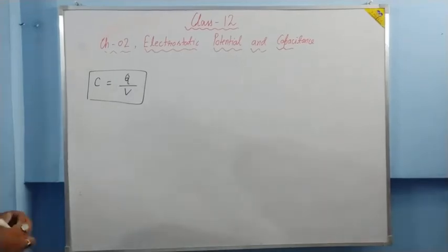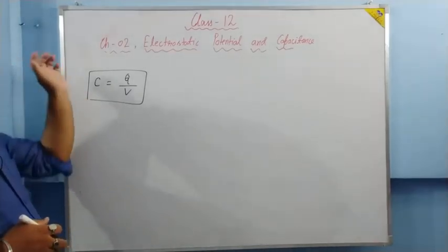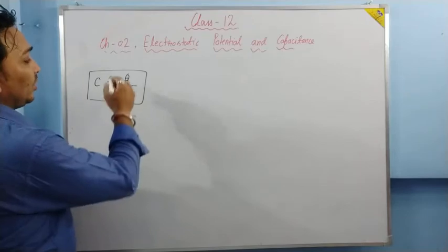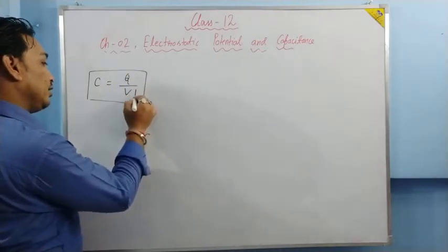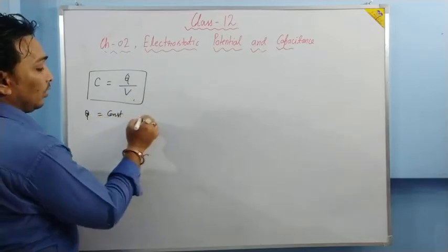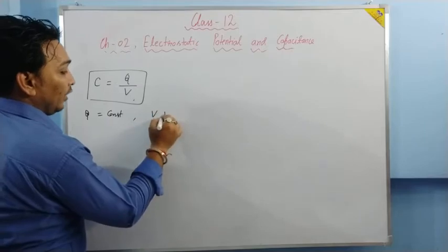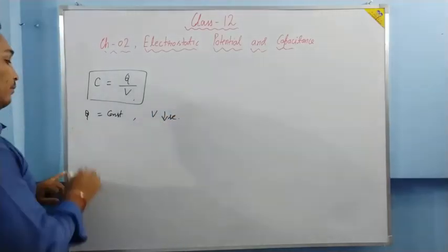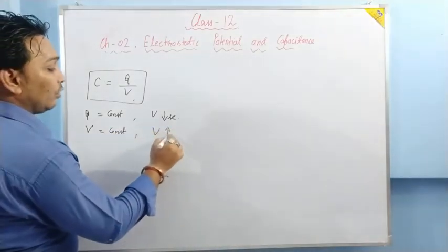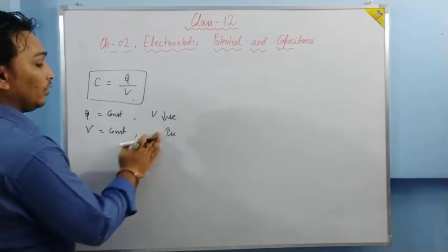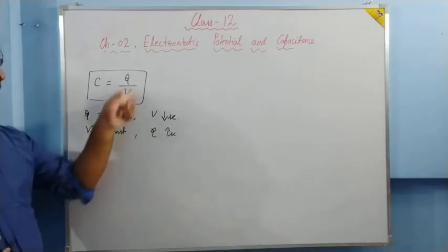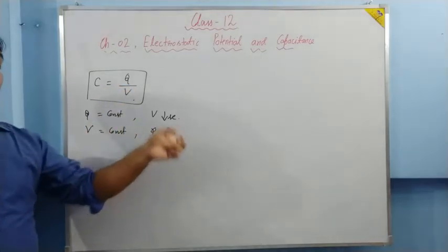If you want to make a capacitor of greater capacitance, then what can we do? We can do two things. Keeping Q constant, we can decrease the potential. Or keeping V constant, we can increase the charge. If we keep Q constant, then V has to be decreased. If we keep V constant, then Q has to be increased.